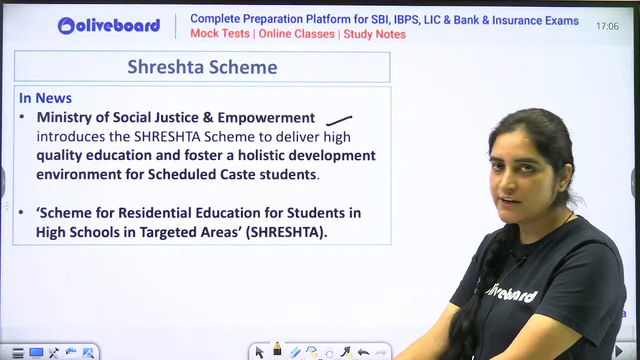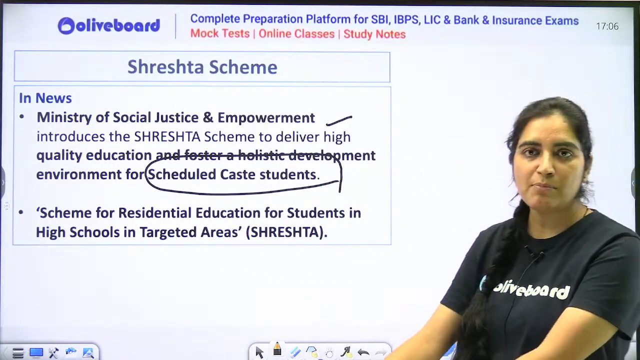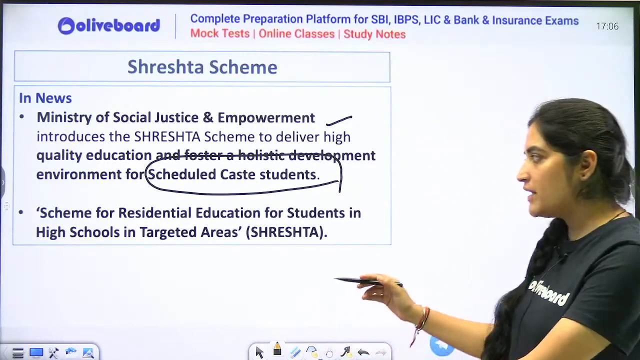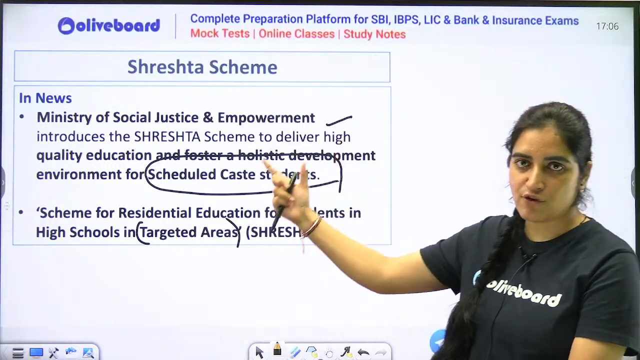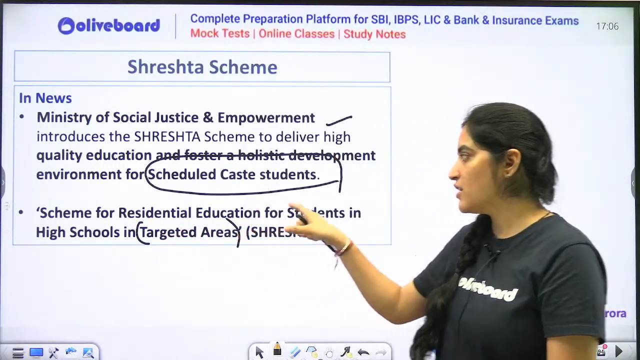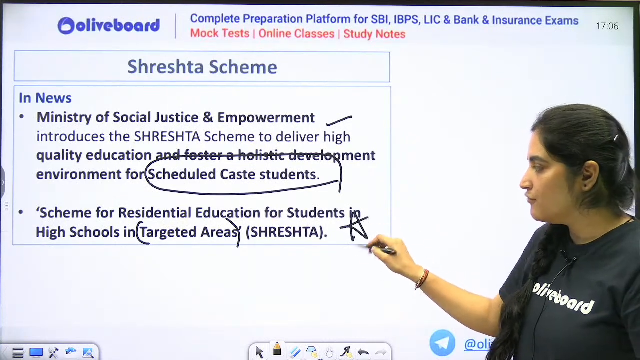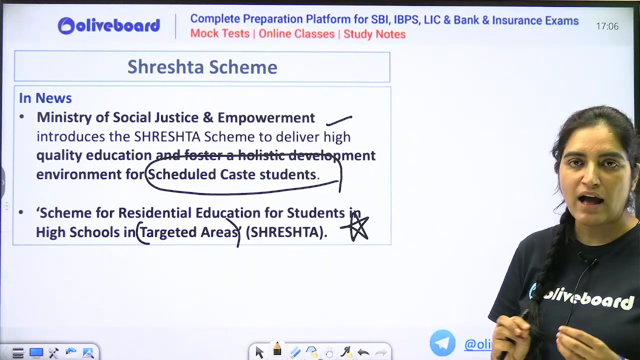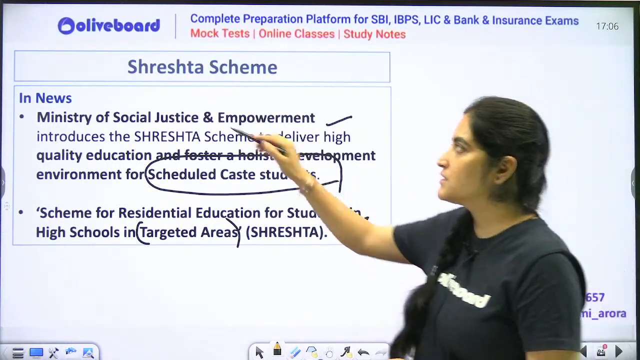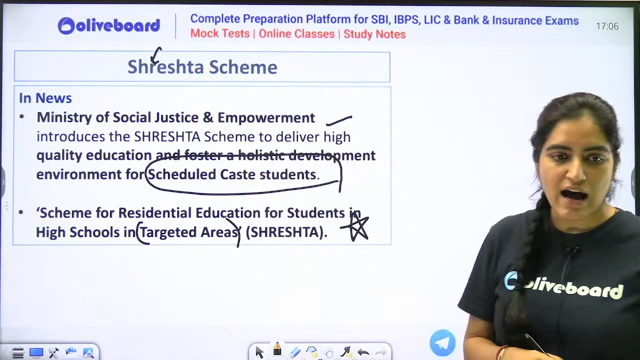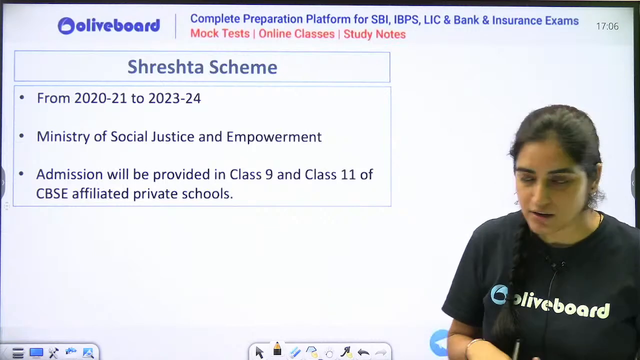If I specifically talk about this scheme, it is for scheduled caste students, for the upliftment of SC students, especially living in the targeted areas. SHRESTA's full form is Scheme for Residential Education for Students in High School in Targeted Areas. Remember the full form of this as well. You need to have a fair idea of the full form. They can ask you what the R in Shrestha stands for. R in Shrestha stands for residential.